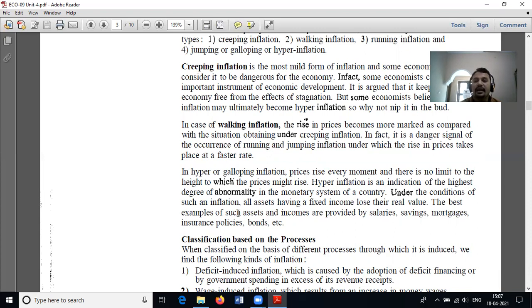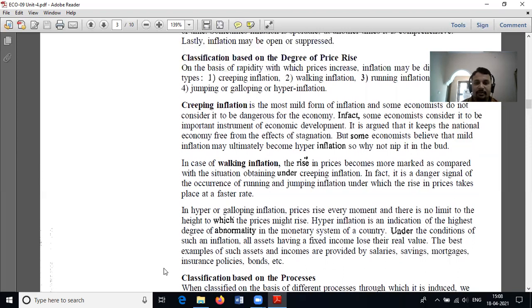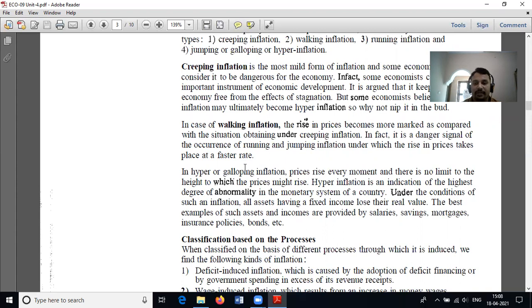So, in hyper or galloping inflation, all assets having a fixed income lose their real value. The best examples of such assets and incomes are those provided by salaries, savings, mortgages, insurance policies, etc. This is about the classification of inflation on the basis of the degree of price rise.